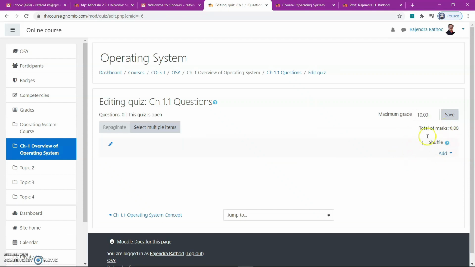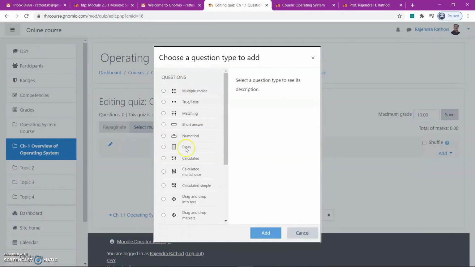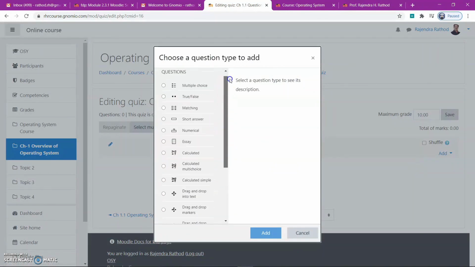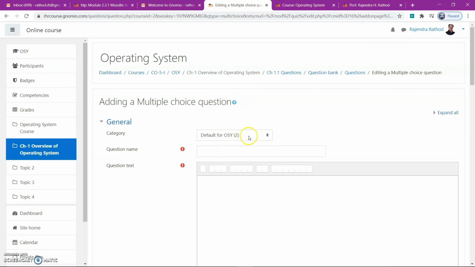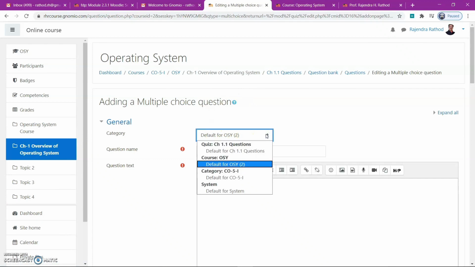There is one button, add, to add a question. A number of types of questions you can add here. I will use this multiple choice question. Category is the same as OSY default, or you can use the course category also.